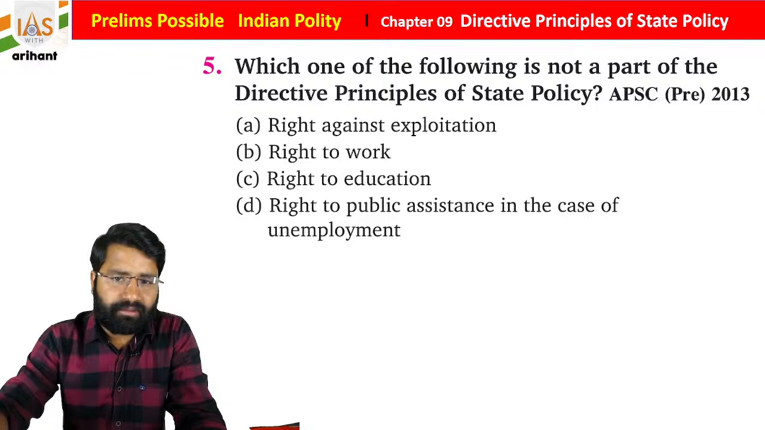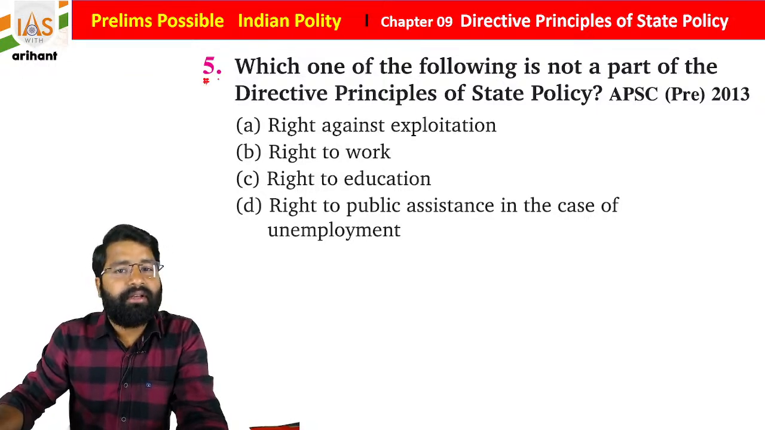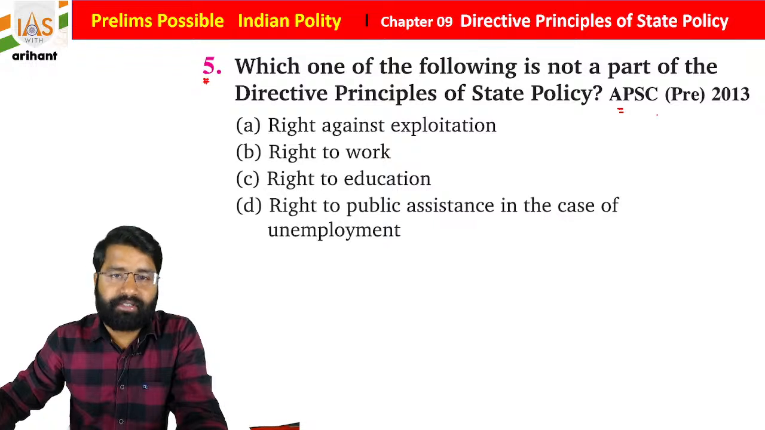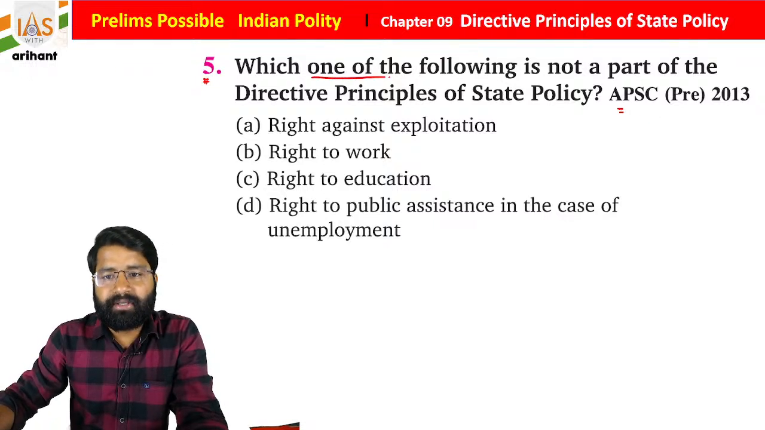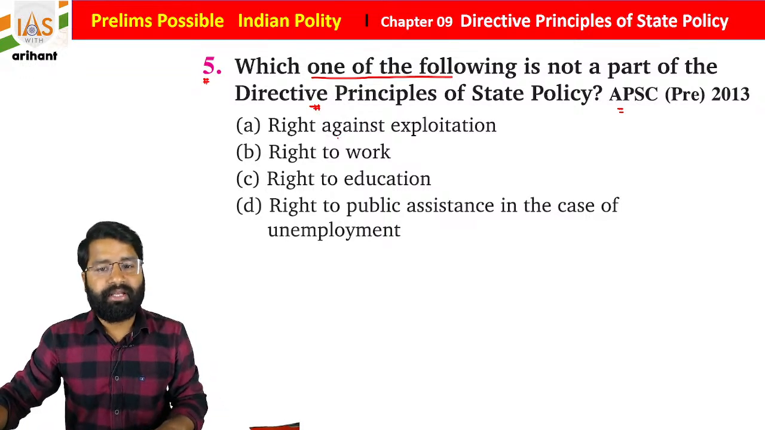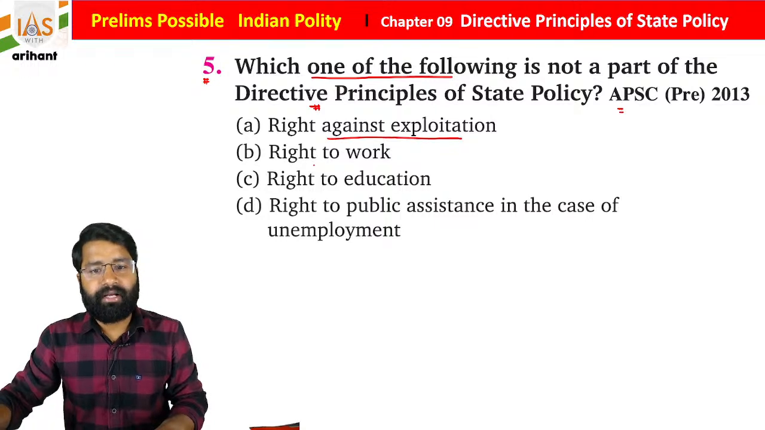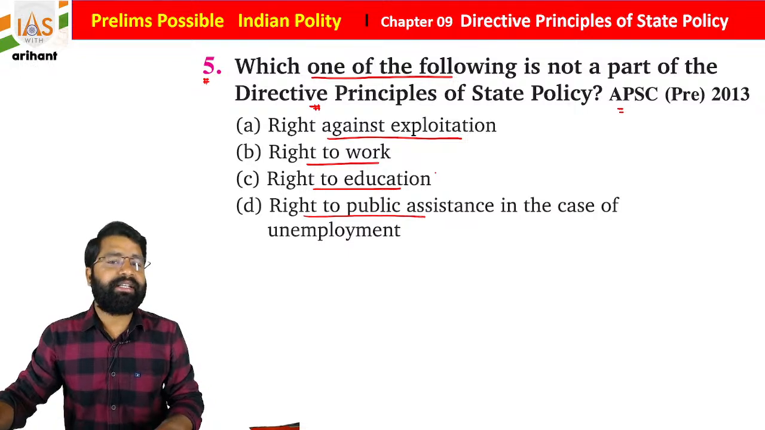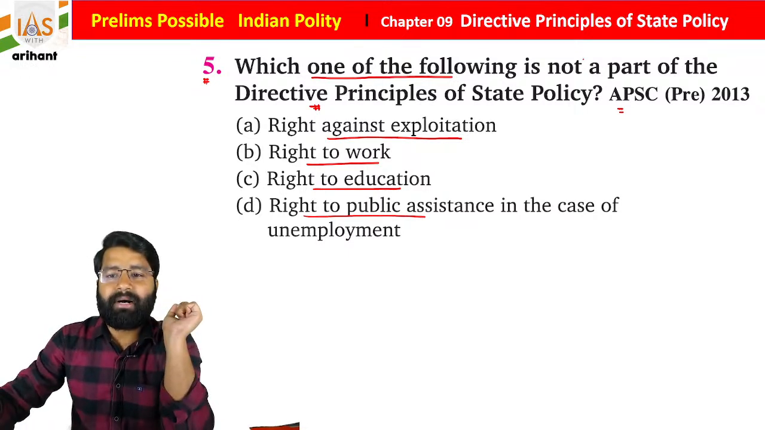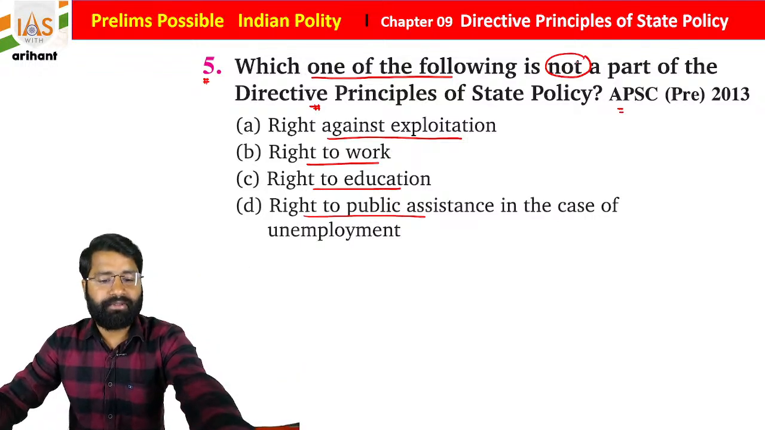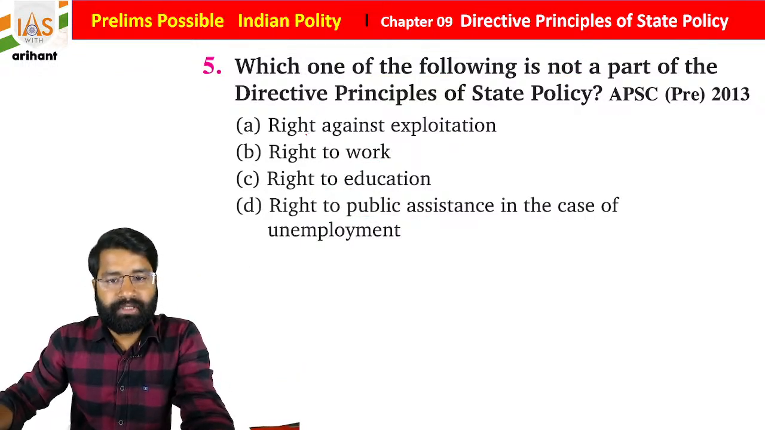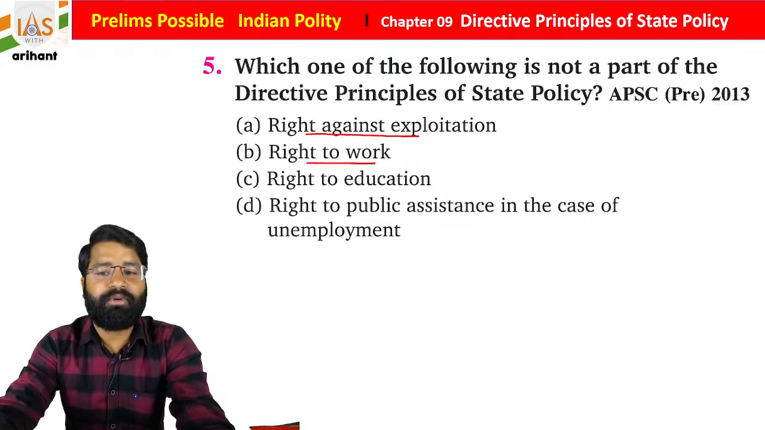Okay, so now just move to the next question, that is the 5th question, and it was in Assam PSC in the year 2013. Which one of the following is not a part of the Directive Principles of State Policy? Right against exploitation, right to work, right to education, right to public assistance in case of unemployment. Not a part of the Directive Principles of State Policy, students.